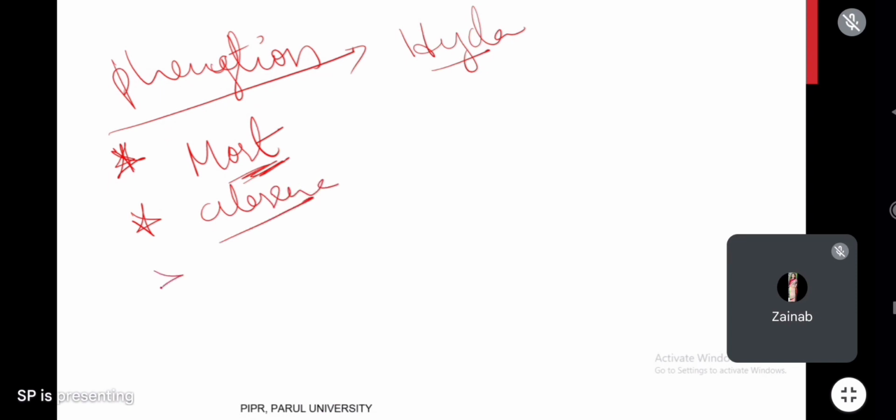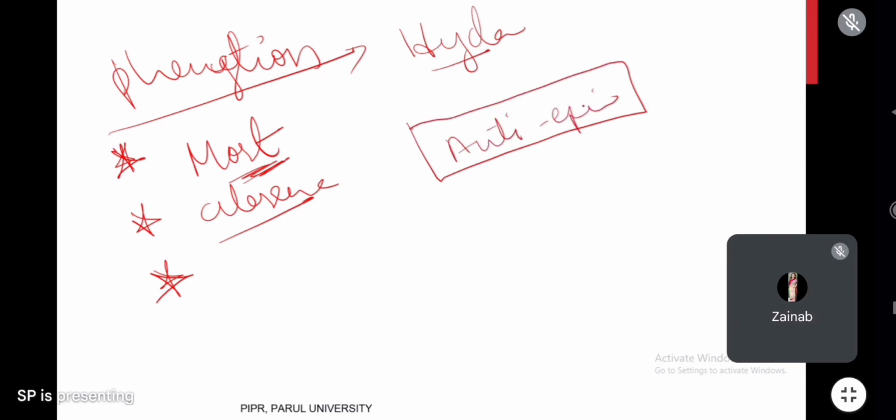Third important point, everyone remember. In yesterday's class I explained that most of the anti-epileptic drugs will cause sedation. Yes or no? Most anti-epileptic drugs will cause sedation, but phenytoin has very limited sedative action.